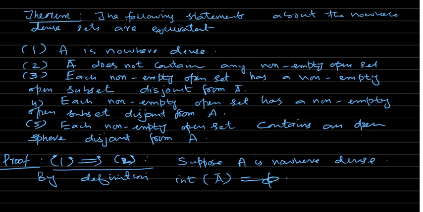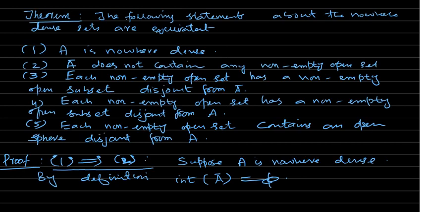We show that the closure of A does not contain any non-empty open set. So what we have to prove is that the closure of A does not contain a non-empty open set.